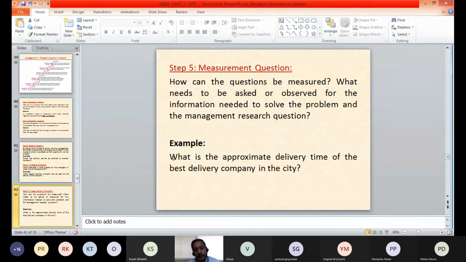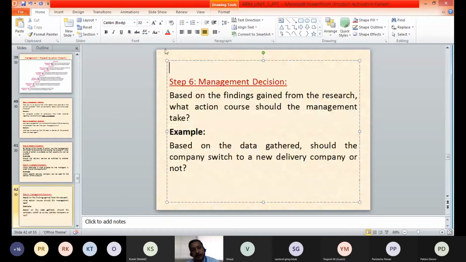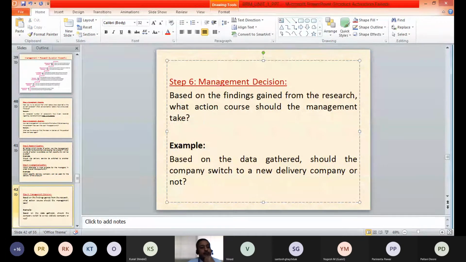So the optimum or the best delivery system or the company which is available in the city which can solve our problem, what is the approximate delivery time? Once we get this information, we can avoid the delay of that particular delivery of the product. This is about the measurement question. And then the management decision. Once we get the information about the approximate time required by the best delivery company in the city, we come to the last step, that is the management decision.